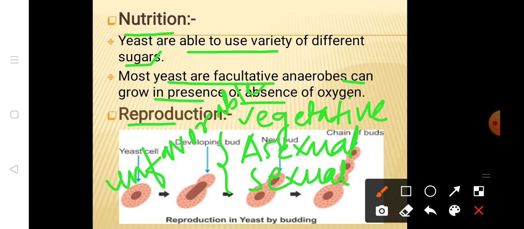In vegetative reproduction there is also budding and fission, and they mostly go for budding.